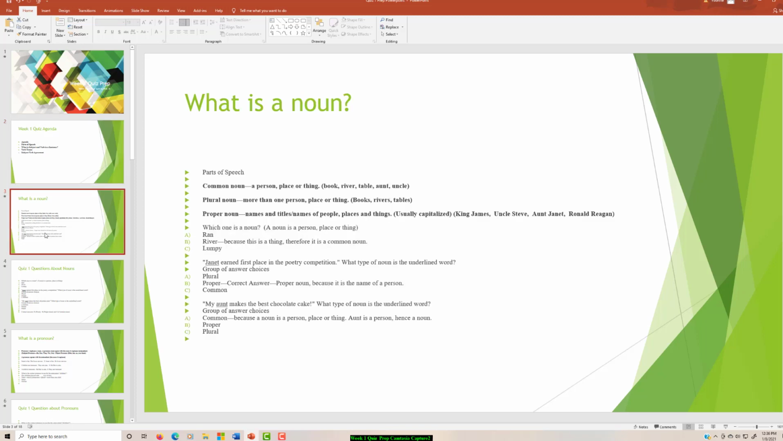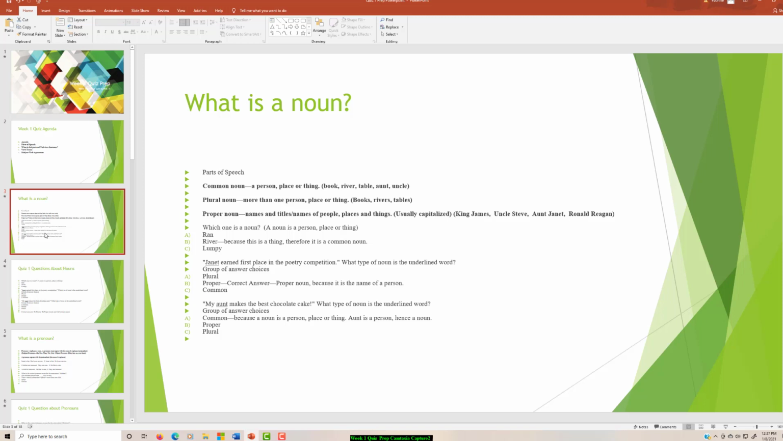What is a noun? 3 kinds of nouns: common noun, person, place, or thing; plural noun, more than one person, place, or thing; proper noun, nouns and titles, names of people, places, and things, usually capitalized. Which one is a noun? Ran, river, or lumpy? The answer is river, because this is a thing. Therefore, it is a common noun.